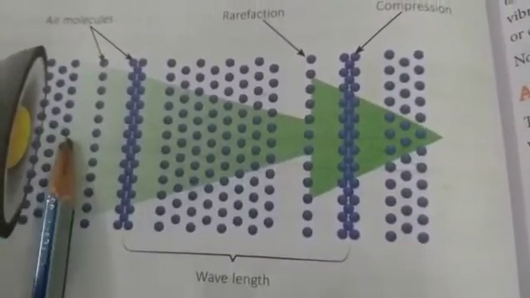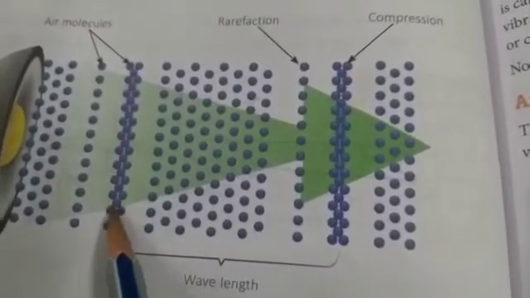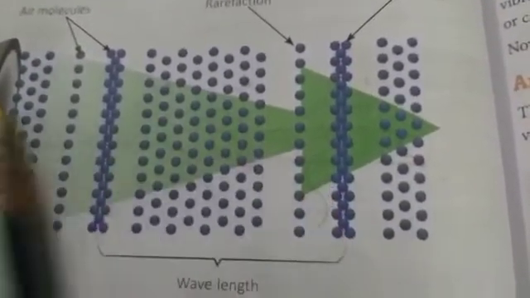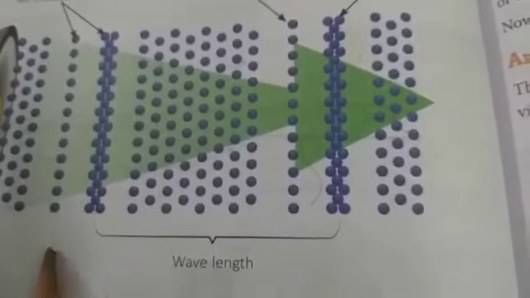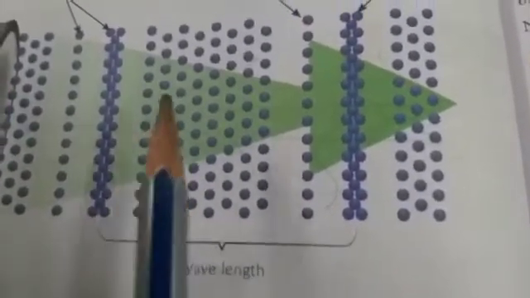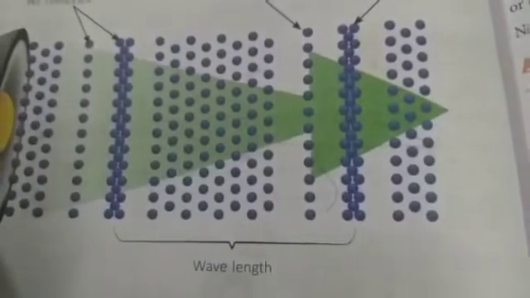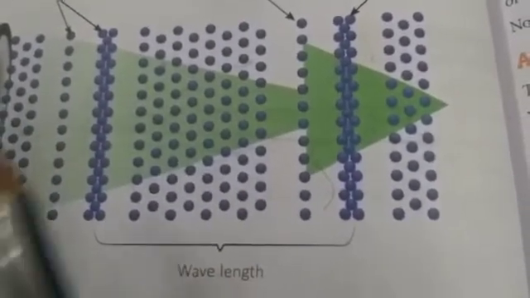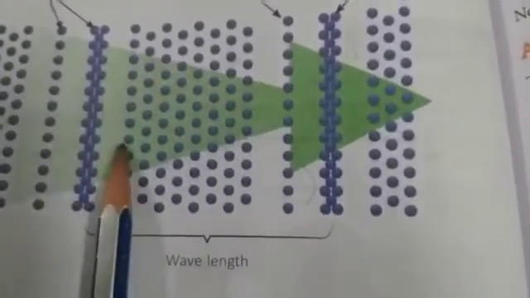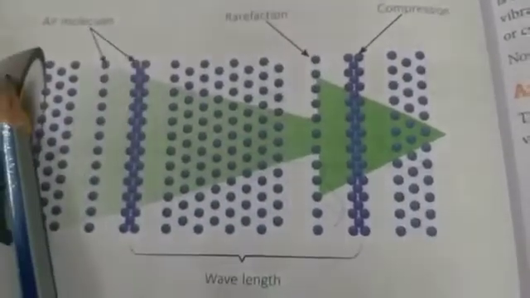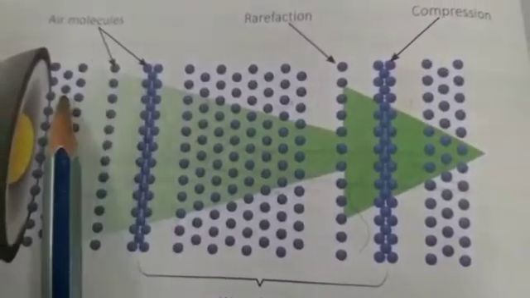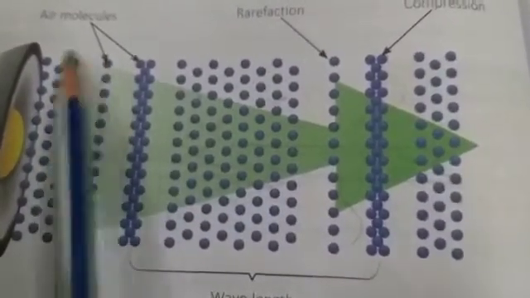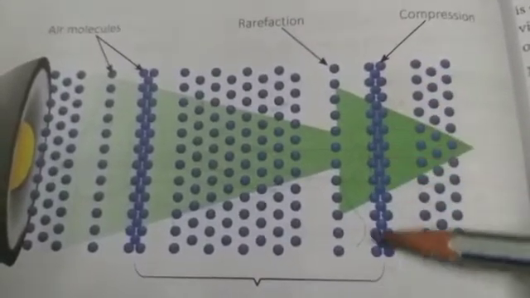a small region of space. These small regions of space are called compression. And as the vibrating string moves in the reverse direction leftward, it lowers the pressure of air immediately to its right, thus causing air molecules to move back leftward. So it creates lower pressure to the right of the string, causing air molecules in that region to expand into a large region like this. These are expanding. So this is called rarefaction. This part is called compression.